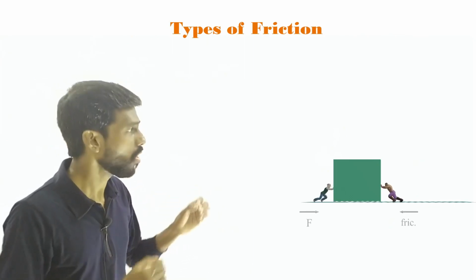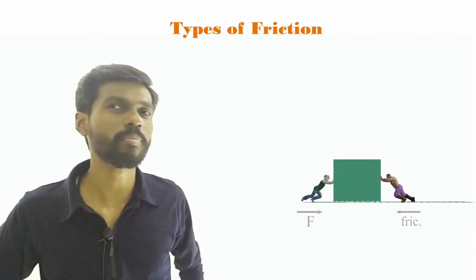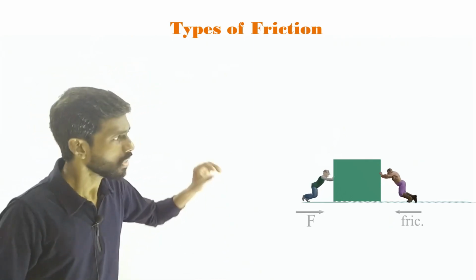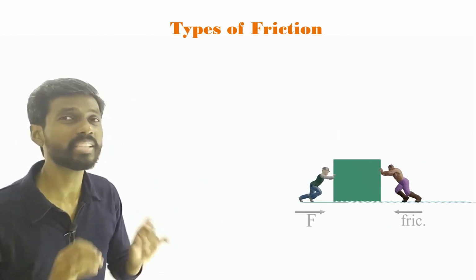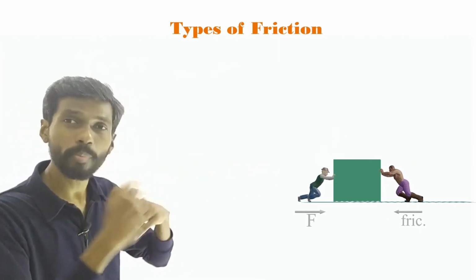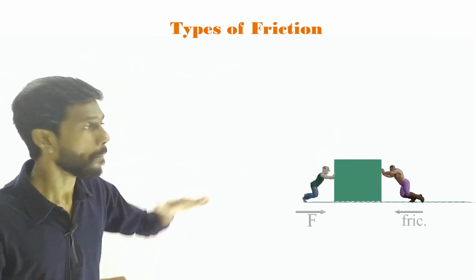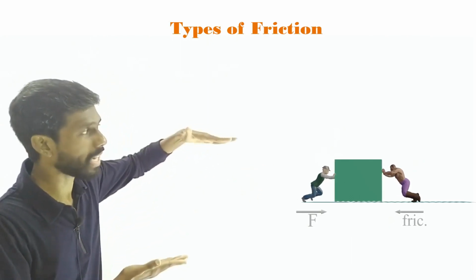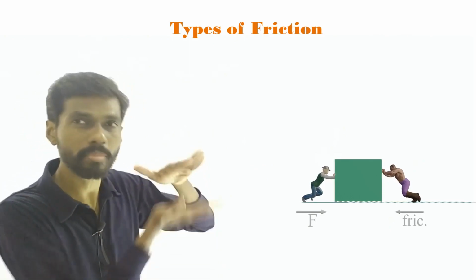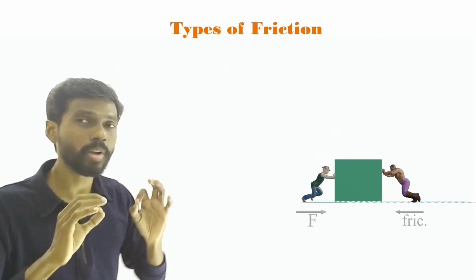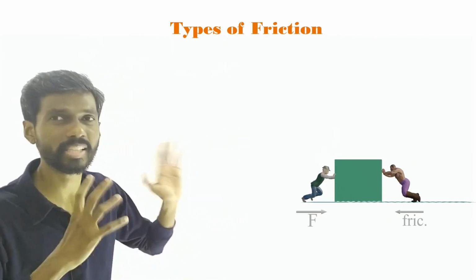What is static friction? When the object is not sliding, that static friction does not have any formula to calculate. So this static friction is just opposite to the applied force. That's all. It is a variable force. It is opposite in direction, equal in magnitude to the applied force. That's all. But it has the maximum limit. That maximum limit, the limiting friction, is a constant value, right? The maximum limit is a constant value. There is a formula to calculate the limiting friction, the maximum friction. Okay, we'll do that later. Let us first understand what it is.